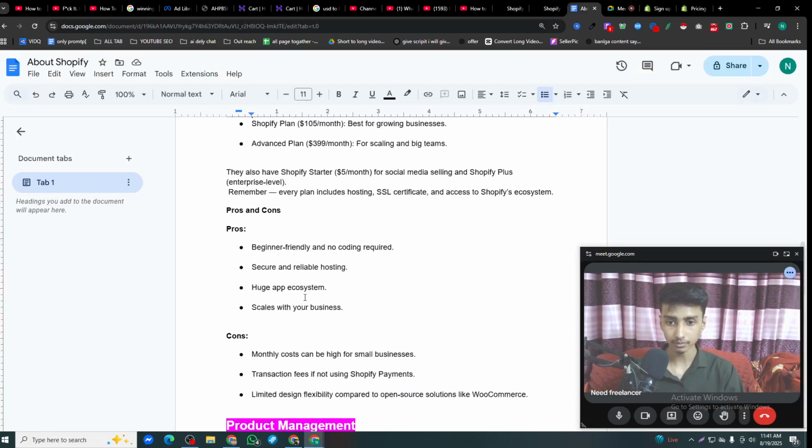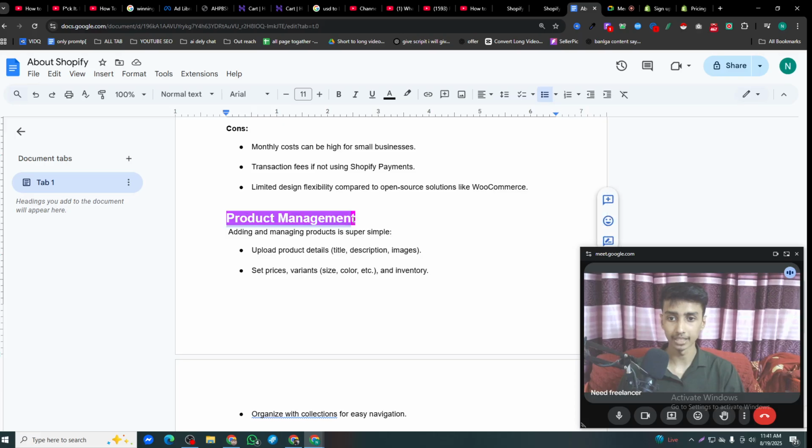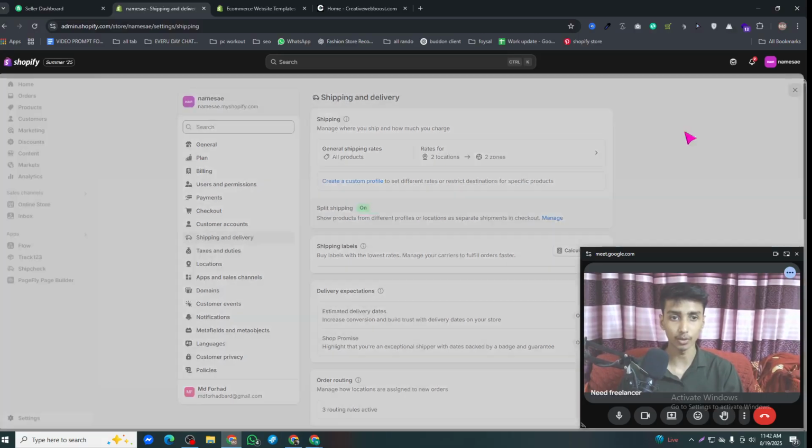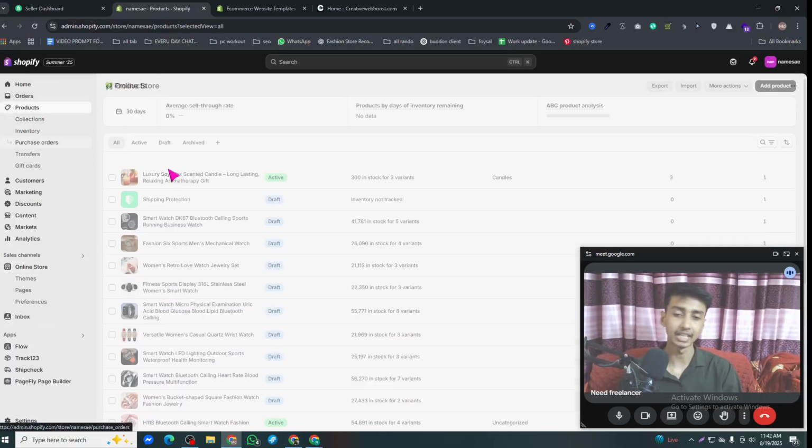Okay. Now let's move into product management. Adding and managing a product is super simple. Uploading product details, title, description. I already showed you how we can do that, and set up the variant, image, size, and inventory. It's pretty simple. For example, you have to go to the product. I already showed you how you can add the variant, product, price.